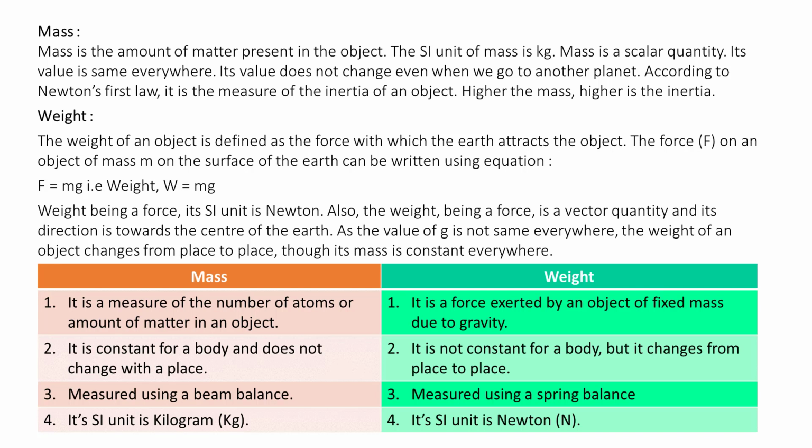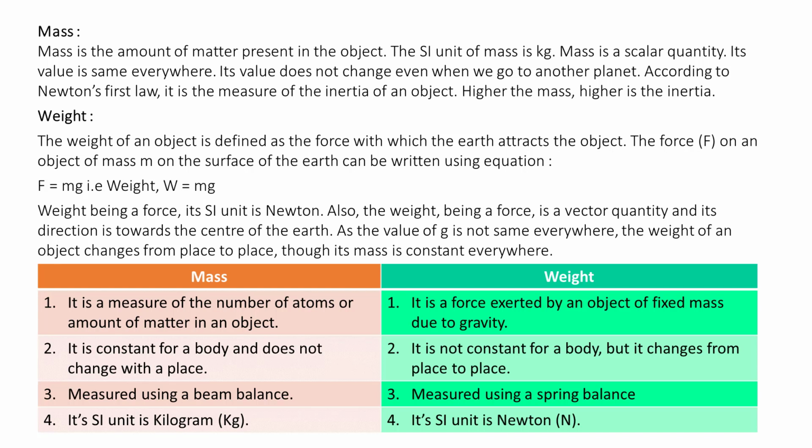Weight. The weight of an object is defined as the force with which the earth attracts the object. The force F on an object of mass m on the surface of the earth can be written by the equation W equals force, which equals m into g. Weight being a force, its SI unit is Newton.